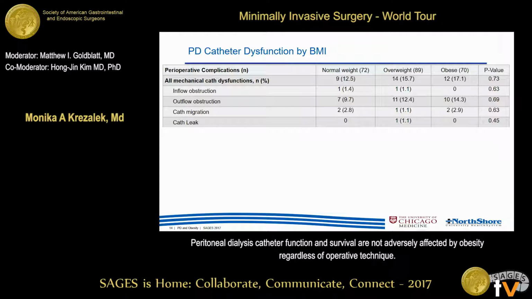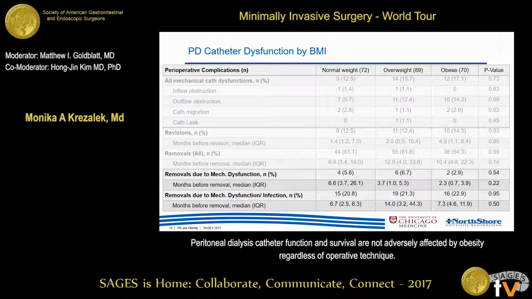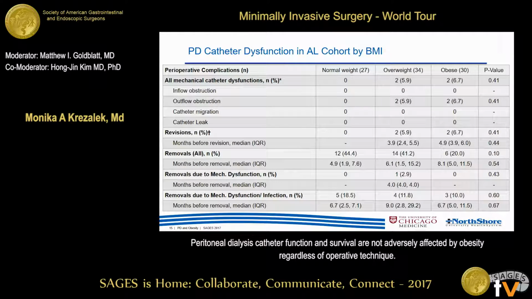Looking at the entire cohort again, there was no statistically significant differences in the mechanical PD catheter dysfunction among the 3 BMI cohorts, and this included inflow and outflow obstruction, catheter migration, and pericatheter leak. Similarly, there were no significant differences among the BMI categories in PD catheter revision and removal rates. And this was also true when we specifically looked at removals due to mechanical dysfunction, as well as removals due to mechanical dysfunction and infectious complications. No significant differences were noted among these same variables when looking specifically at the advanced laparoscopic technique cohort.